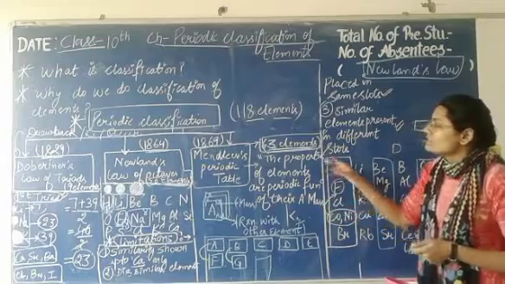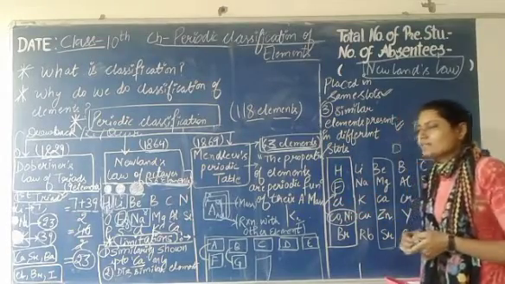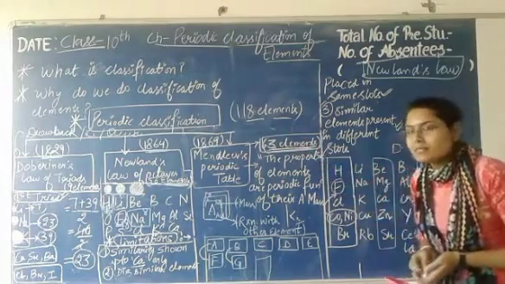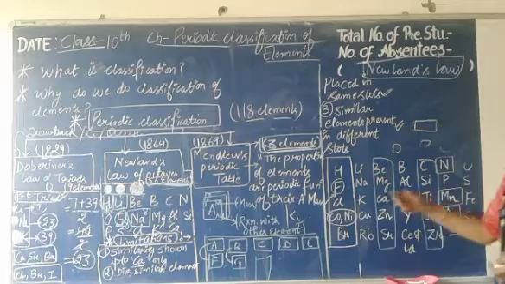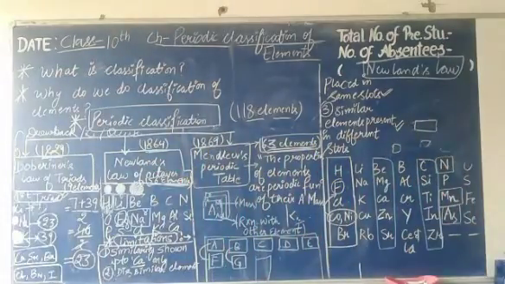Till then only 63 to 70 elements were discovered, but as we have studied, there are now 118 elements present. So after this a new periodic table came into existence, known as the modern periodic table, which we will study in the next class. So thank you so much.